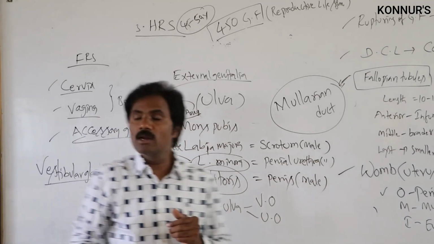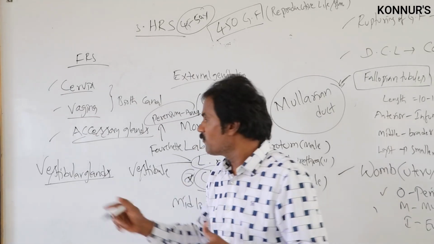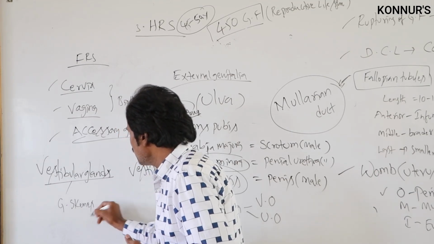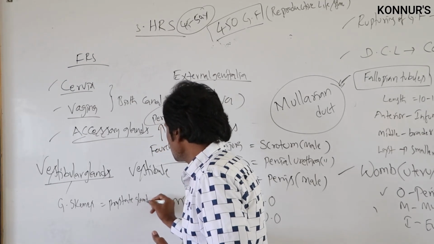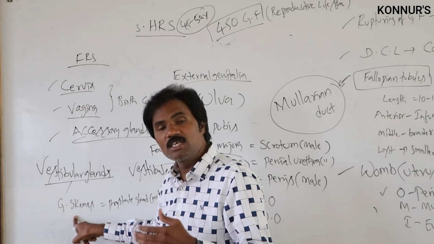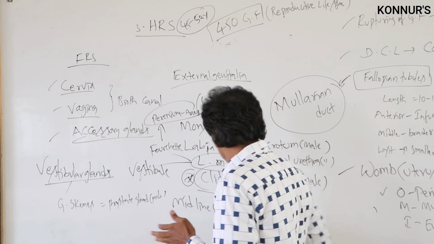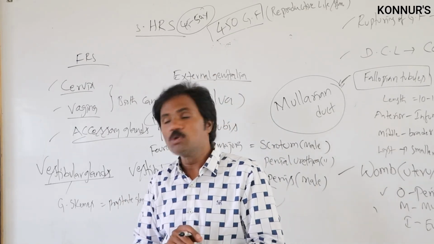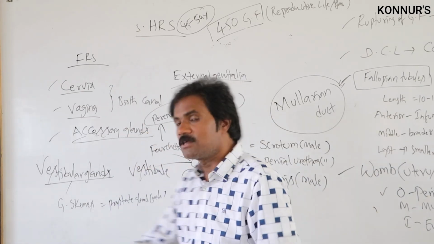The other is the numerous, smaller glands of Skene, which are equivalent to the prostate gland in the male. The glands of Skene are very small and numerous, and are present around the urethral orifice.